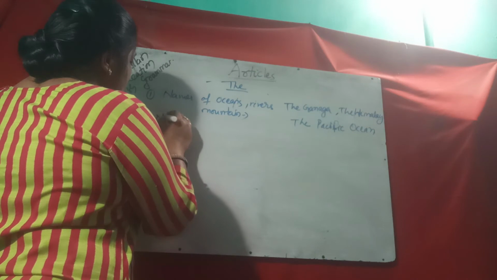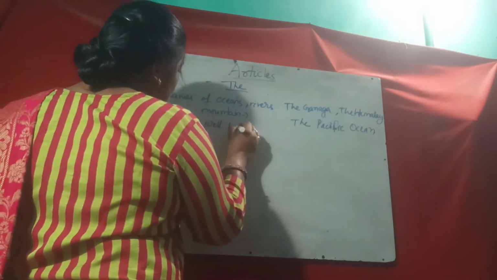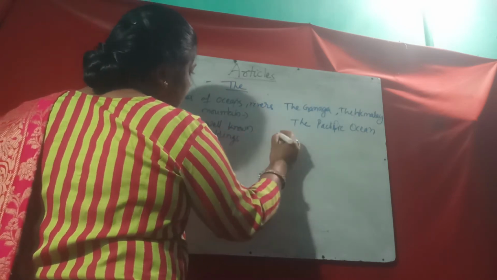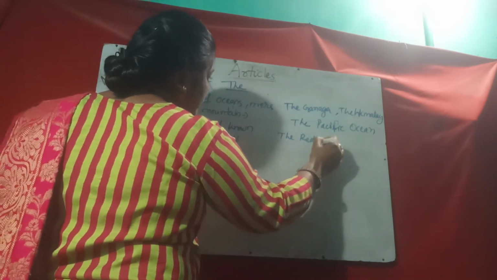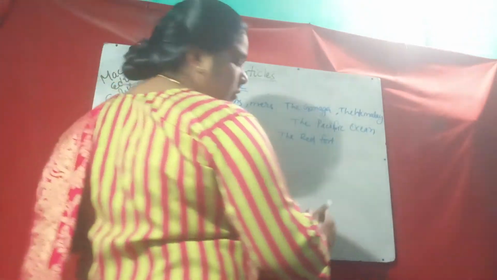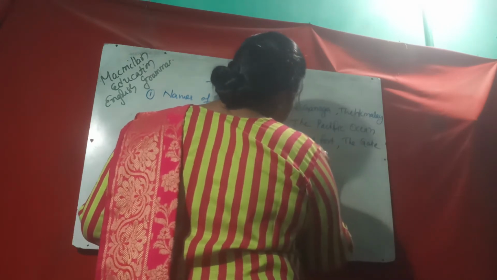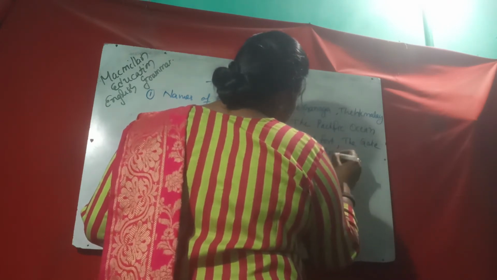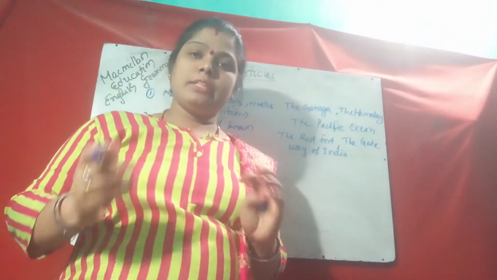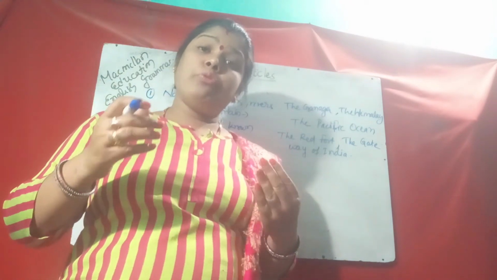Then the names of well-known buildings also. Number two, names of well-known buildings. So what are the buildings? The Red Fort, the Gateway of India, the Jama Masjid. Like this, these are the names of specific well-known buildings.